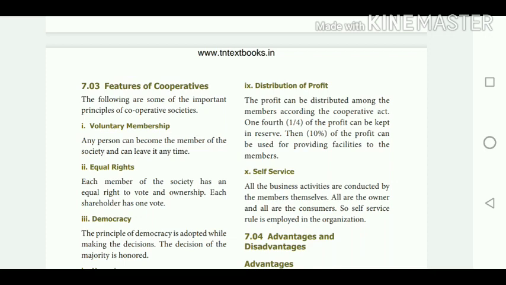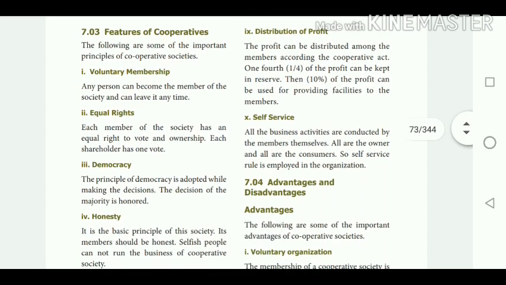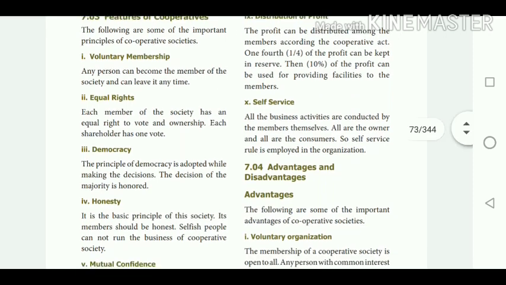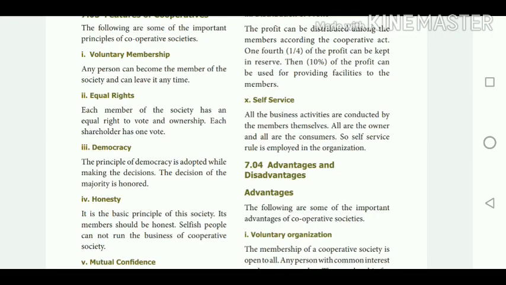Next, we are going to see the advantages of cooperative societies. The first advantage is voluntary organization. It is open for all. Any person who has a common interest can voluntarily join the cooperative society. The membership fees are also very low, so everyone is able to join and benefit from the cooperative society. At the same time, any member who wants to leave the society is free to do so.